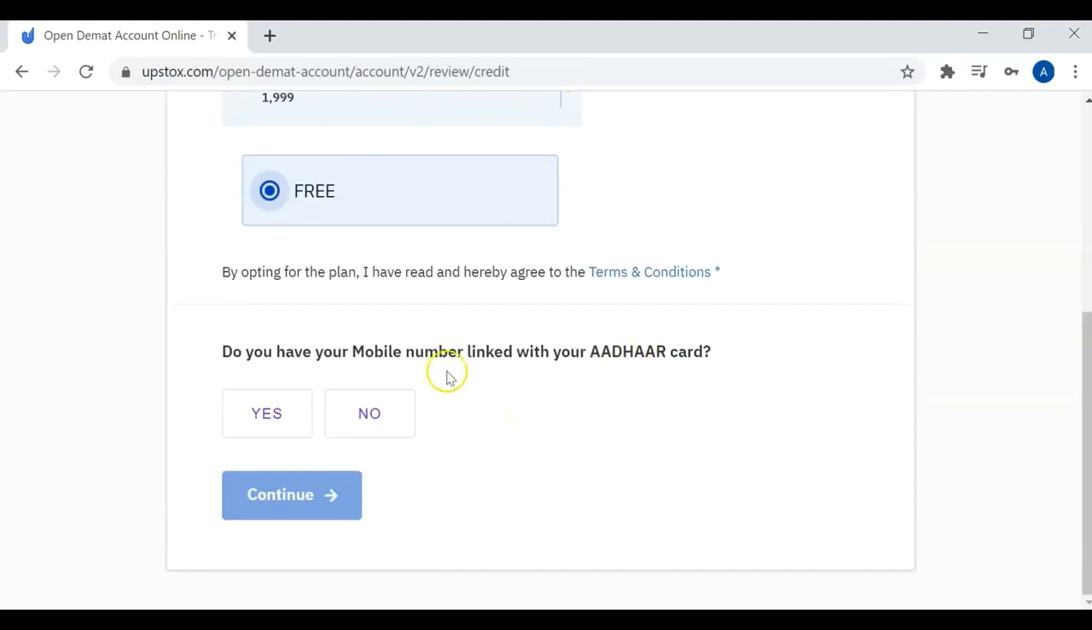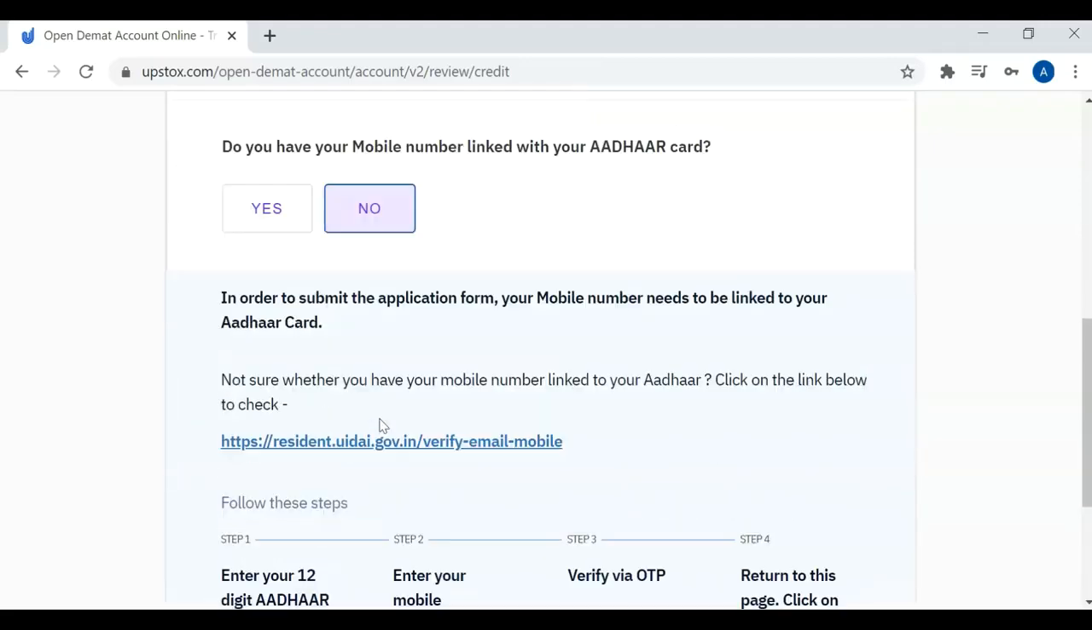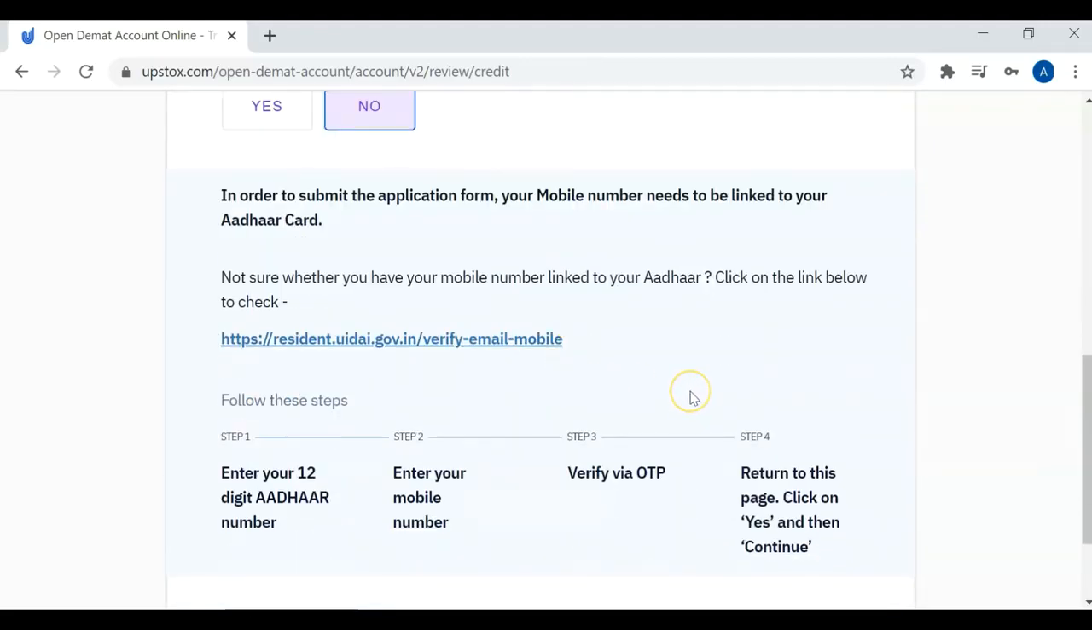If you have your mobile number linked with Aadhaar, you press yes, so that you can do Aadhaar-based OTP verification. If you don't have your mobile number linked with Aadhaar, you select no. In this case, the procedure will be different. If your mobile number is not linked to the Aadhaar card, you have to click on the below link. If you click this verify email mobile, it will take you to the Aadhaar website, wherein you can check whether your mobile number is linked with the Aadhaar or not.